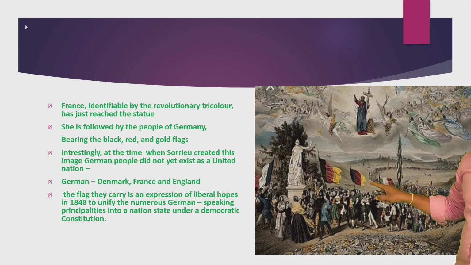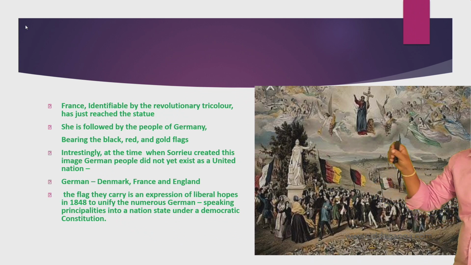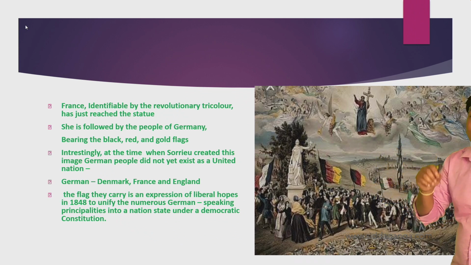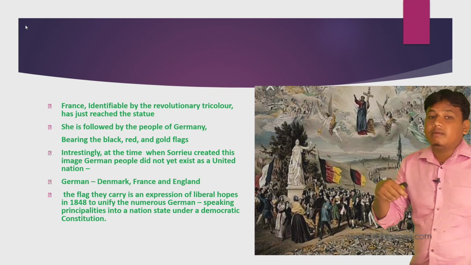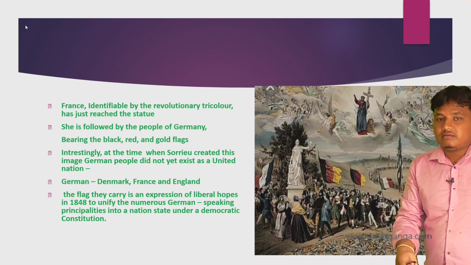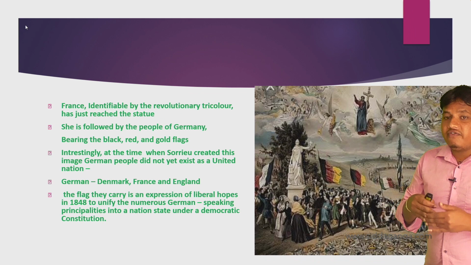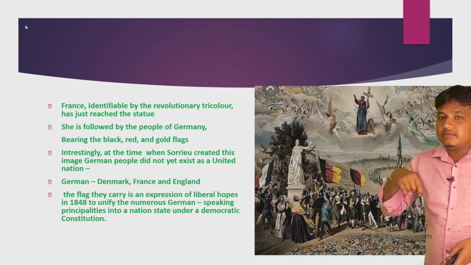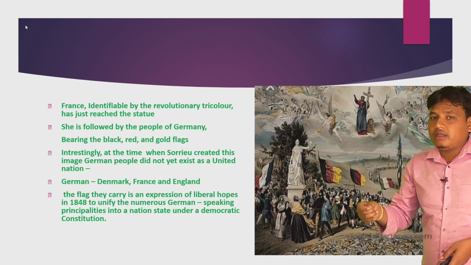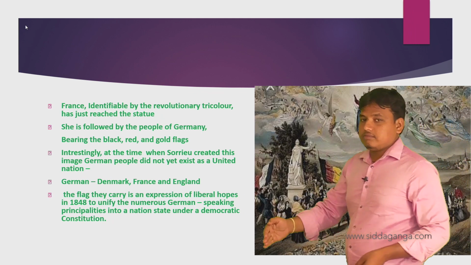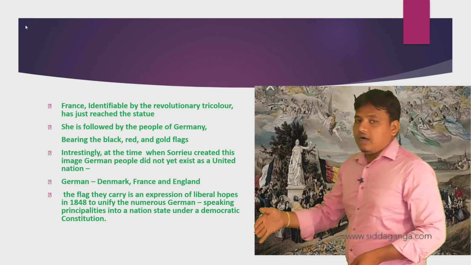This flag was carried by the people of Germany as an expression of liberal hopes. They had hope that they would also get freedom in 1848. According to Frederick Sorrieu, he imagined the people of Germany were trying to get freedom.